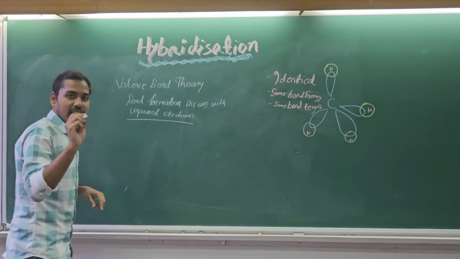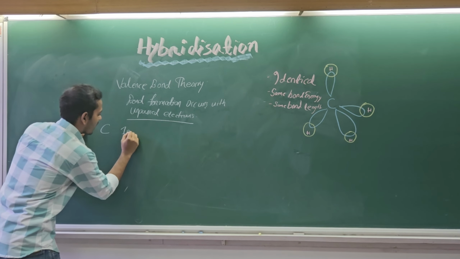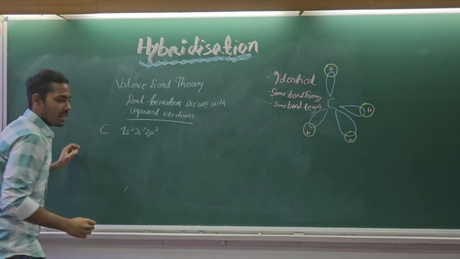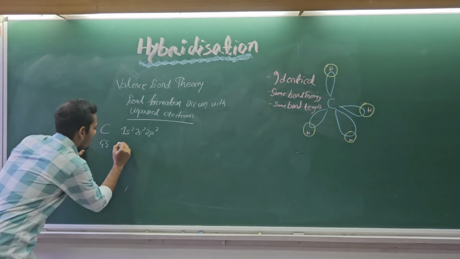We know that in case of the carbon, it has the electron configuration of 1s2, 2s2, 2p2. Let me write the ground state electronic configuration of it.